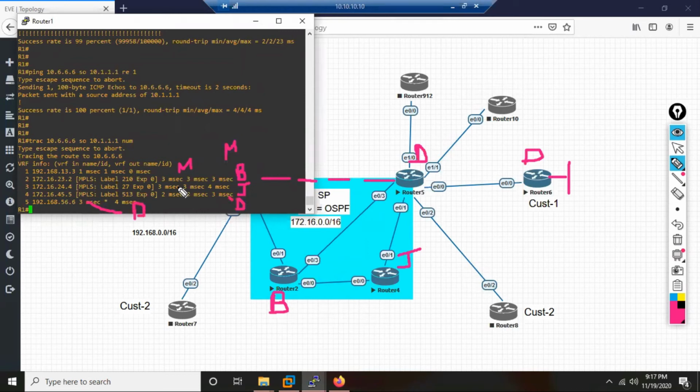Now the customer engineer says, hey, what is this? The service provider told us that my traffic will start from Mumbai, go to Mumbai, and from Mumbai it should go to Delhi, and from Delhi to Delhi. What is this? These two IPs coming in between. Who are these? That proves that the traffic is not going directly in the service provider cloud from Mumbai to Delhi. They don't have a direct path.